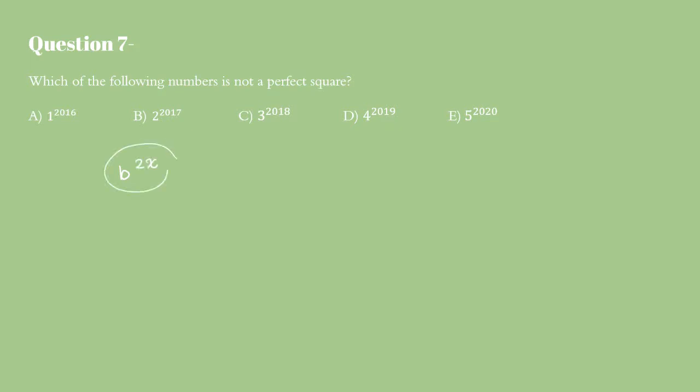So we need to find out which of these numbers does not have an even power. So let's look at all these numbers.